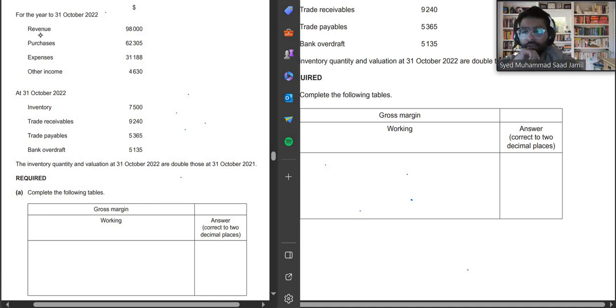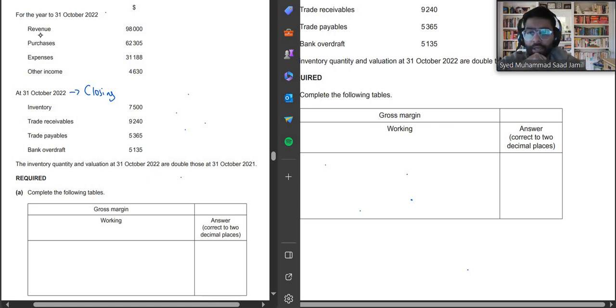So as you guys can see, it says 31st October 2022. Everything over here is closing. All of this, for example, closing inventory, trade receivables, closing trade payables. Now, when it says the inventory quantity and the valuation at 31st October 2022 are double those at 31st October 2021, what does this statement mean?